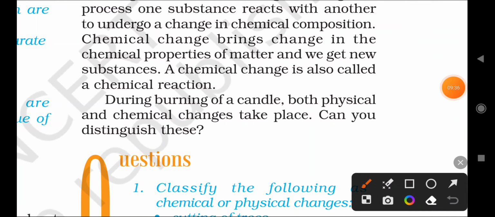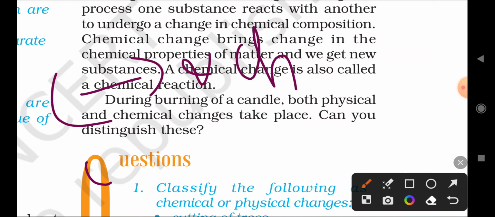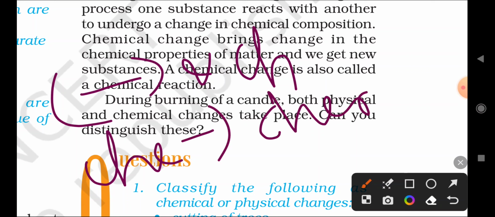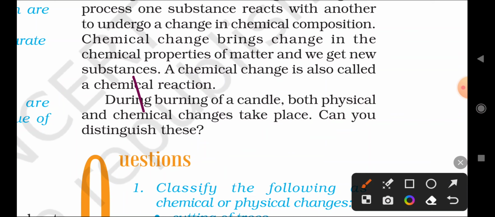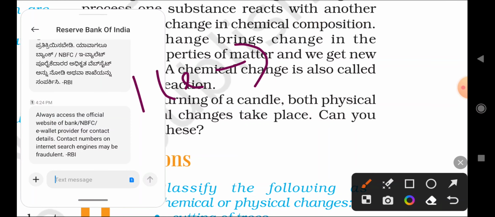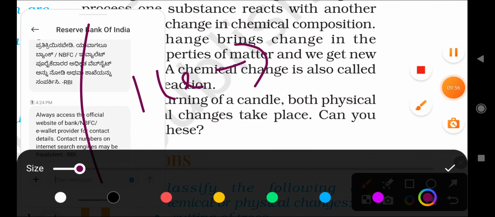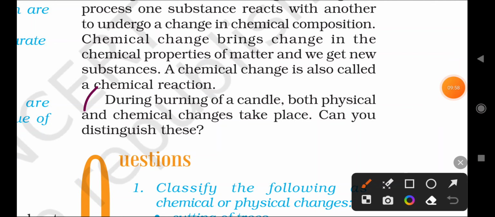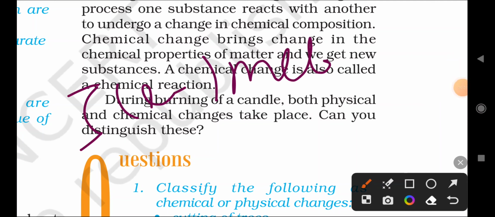Physical change means only a change in physical state, not in chemical composition. Chemical change means a change in chemical composition. We can give a variety of examples, such as ice cream. If you keep ice cream outside, it will melt, and after that if we keep it in a refrigerator, it will become ice again.